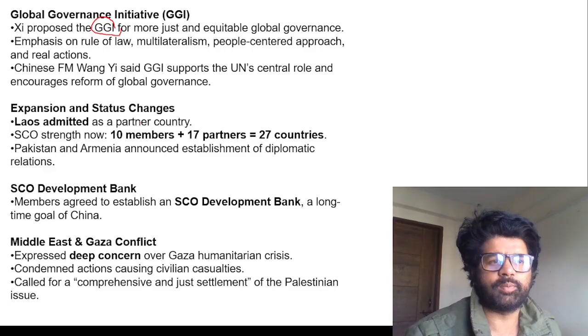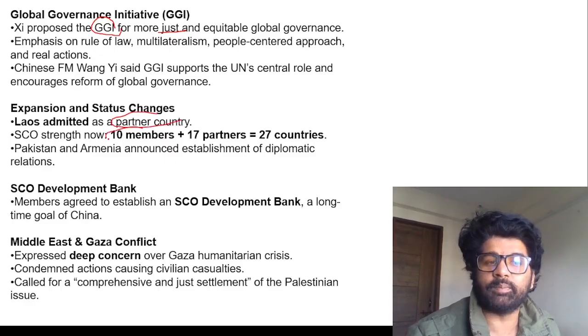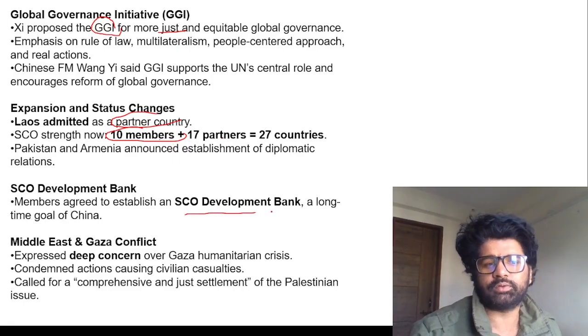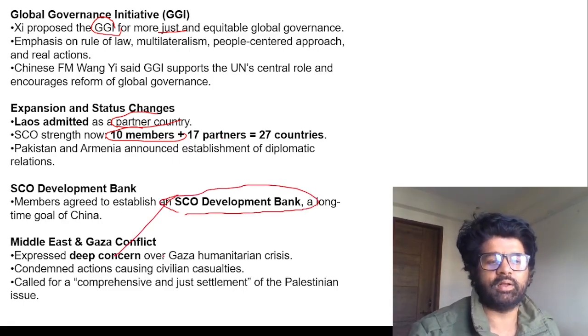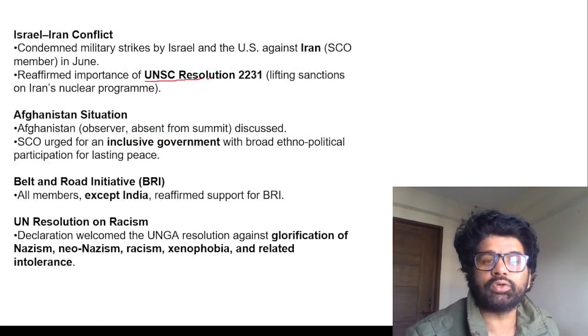They are talking about this proposed GGI, Global Governance Initiative. Laos is admitted as a partner country. There are 17 partners and 10 members we have discussed. Partners you can forget, 10 members you cannot. Members are thinking about establishing an SCO development bank. They are not very happy with what is happening in Gaza, and they are also talking about UNSC resolution 2231.